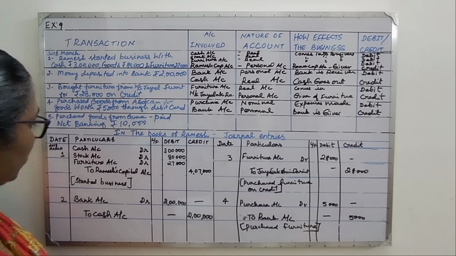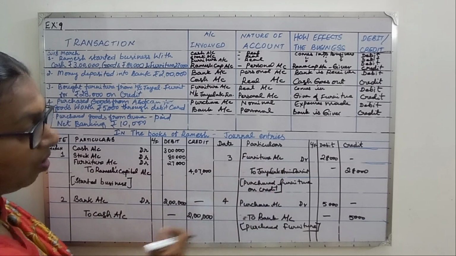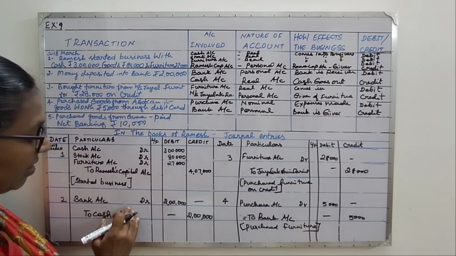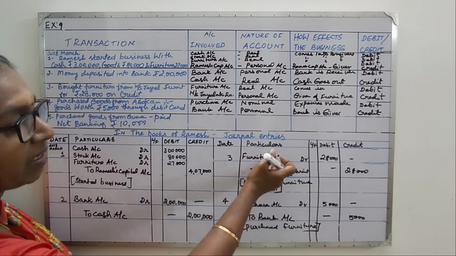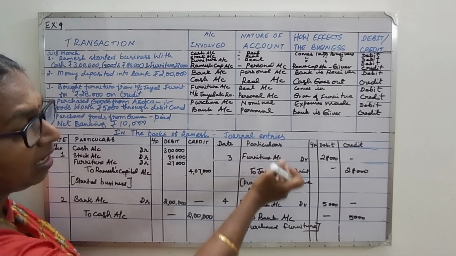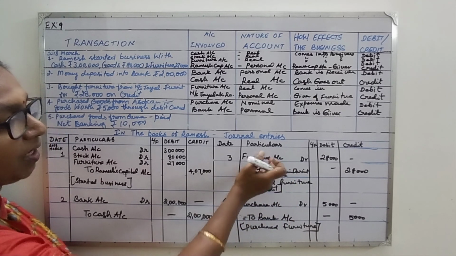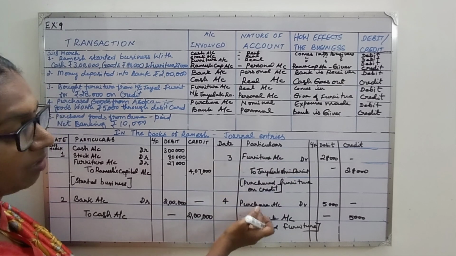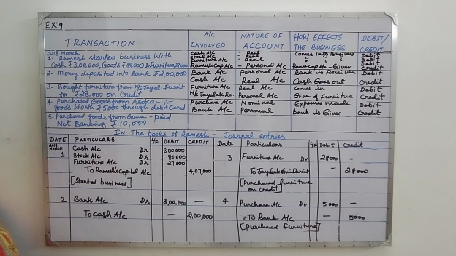So what you see here, you involve bank account twice, where one is a deposit into the bank, where one payment is made by the bank. Another one is purchase, both are purchases, but this is a purchase of an asset, but this is a purchase of goods. When you purchase an asset, debit that particular asset, but when you purchase stock, only the purchase account must be debited. So keep that in mind. Now the rest of the transactions we will continue.